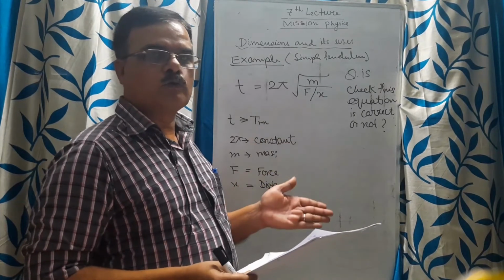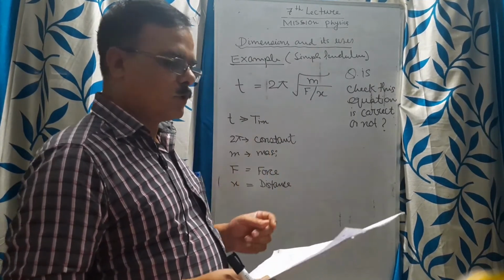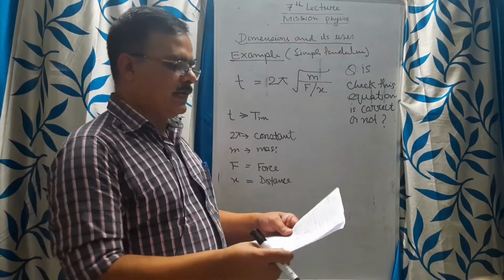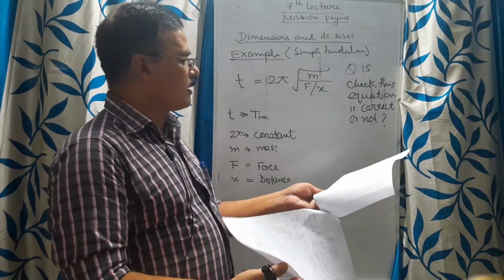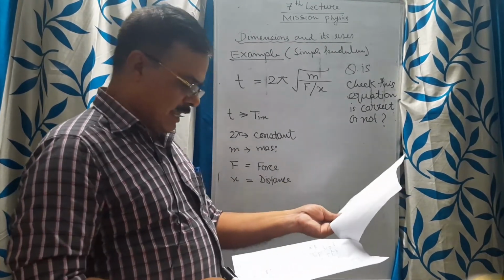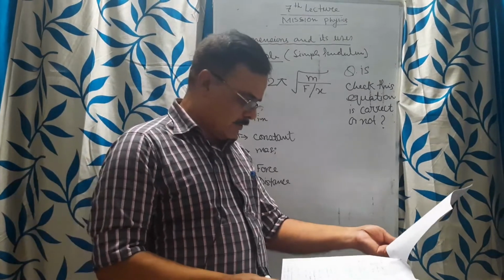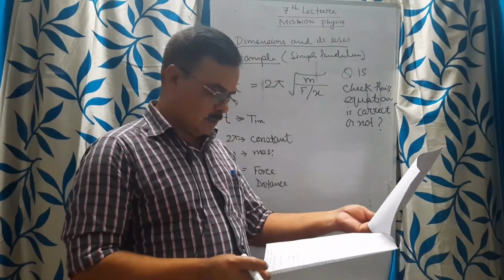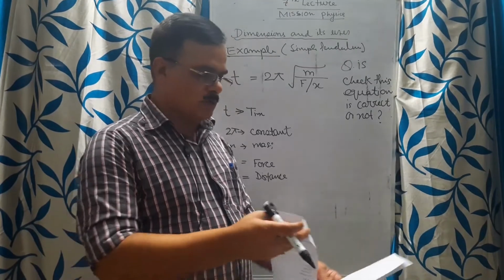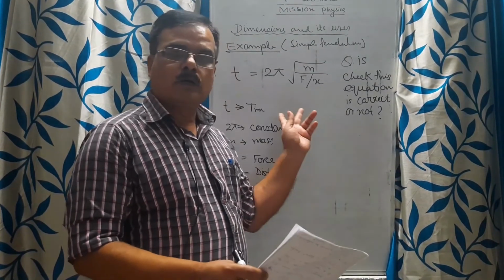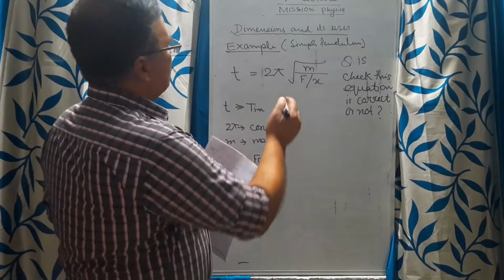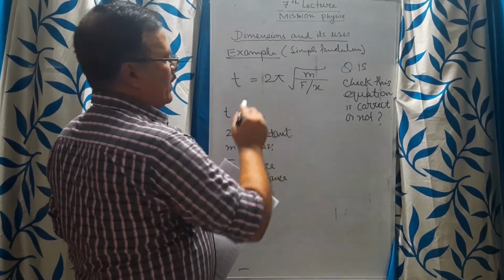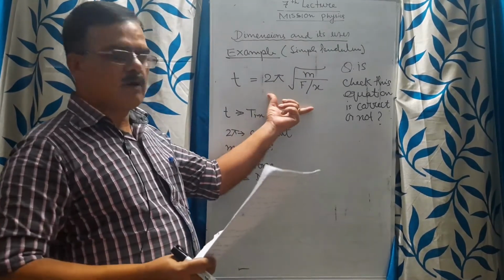Now, following those rules, one rule was that a dimensionally incorrect equation, which I told I will cover in the next class, that is, a dimensionally correct equation need not be actually correct, but a dimensionally wrong equation must be wrong. Now we are going to check that. This is the equation of a simple pendulum.